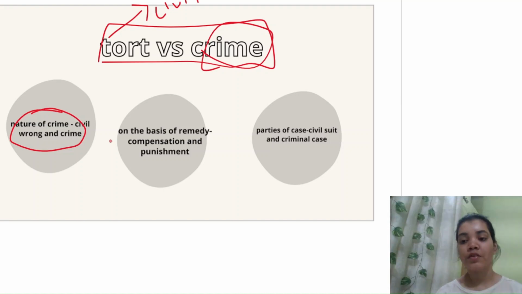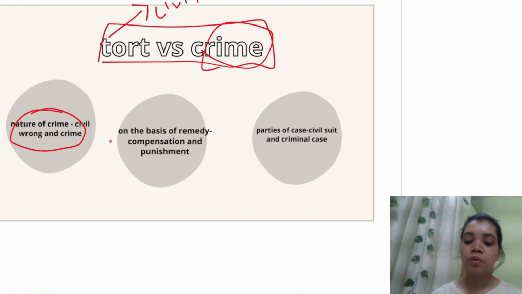Okay, so there's a tort called trespass. Trespass means you step onto someone else's property without their permission. So if you cross the boundary of another person's property without his or her permission, the tort is called trespass. Okay, so if you commit trespass, you have violated the right of the owner of the property and not the world at large. It doesn't matter to the world whose property you entered without their permission.